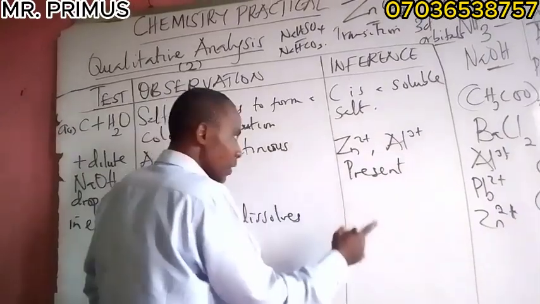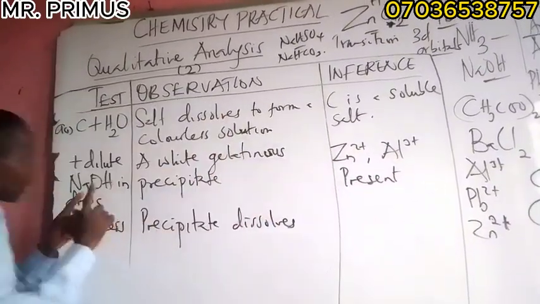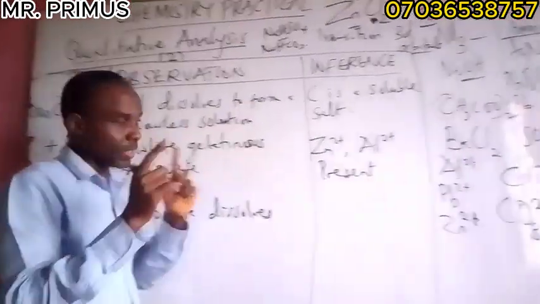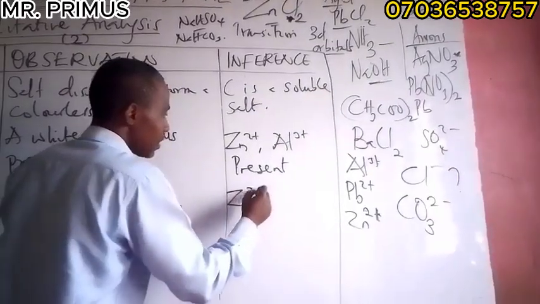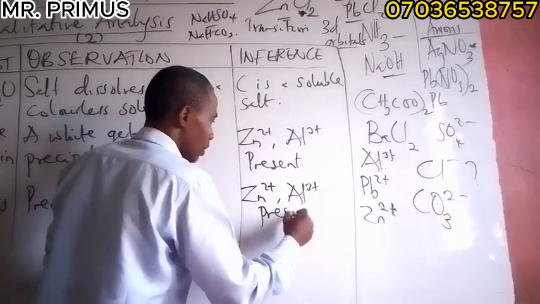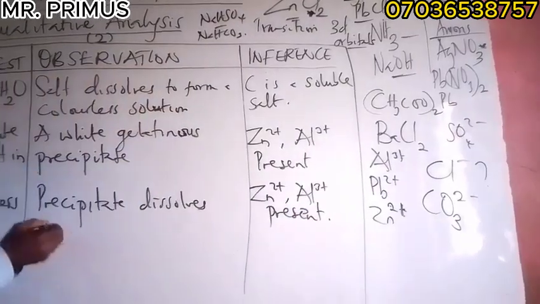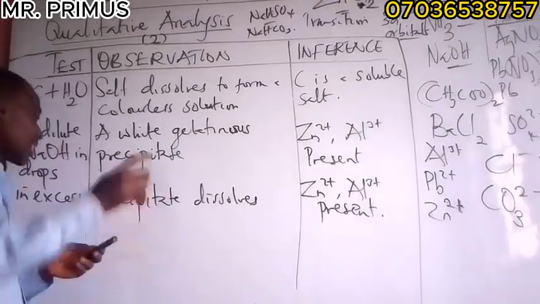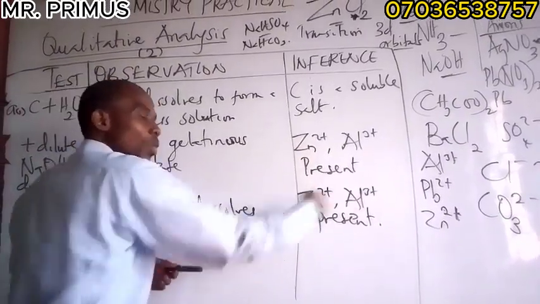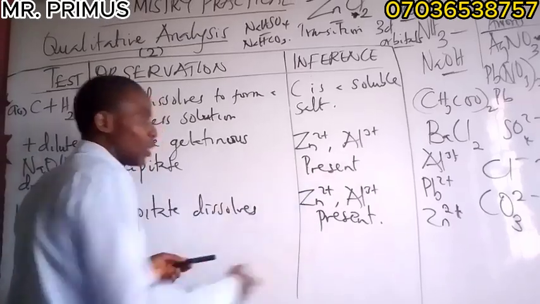Which means, when the precipitate dissolves, it is still either zinc ion or aluminum ion. So you can still write zinc ion, aluminum ion; these two are present. But the next experiment is what is going to distinguish and confirm the very one that is present. Is it zinc or aluminum?